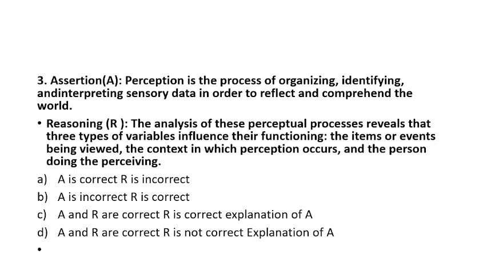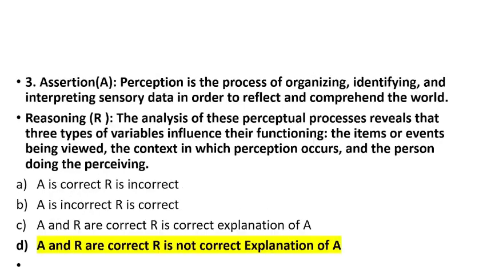Everyone will perceive each thing in a different sense. So whoever is perceiving, two people's way of thinking can be different. So the reason is correct, the assertion is also correct, but the reason is talking about the factors and the assertion is talking about the process. So both are not interrelated. So option D will be the right answer: A and R are correct, R is not the correct explanation of A. I hope this question is clear to you.